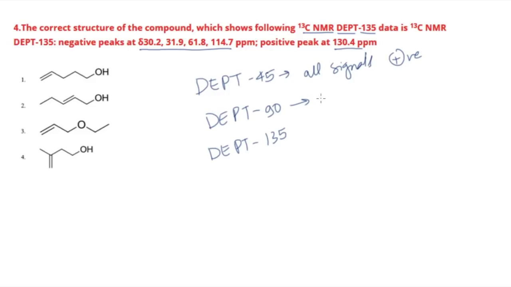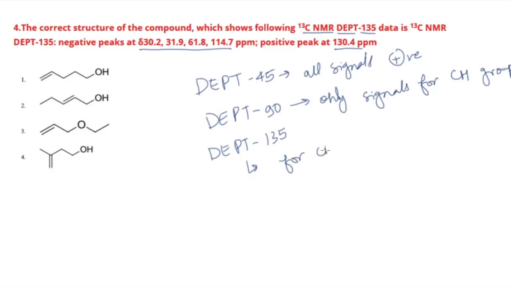While DEPT 90 only gives signals for your CH group. And DEPT 135 gives you two types of signal.